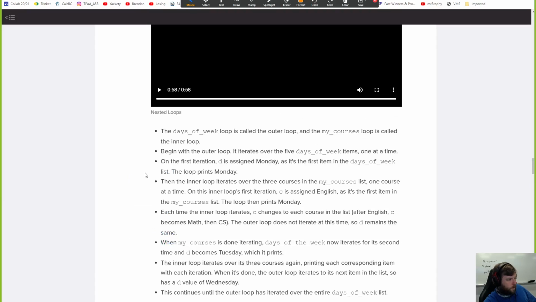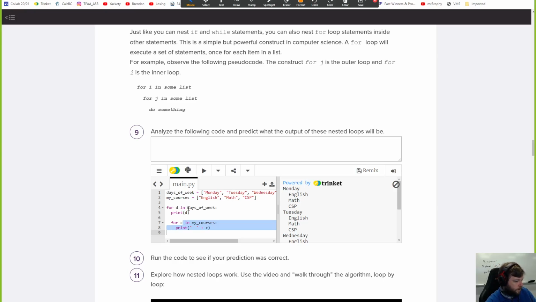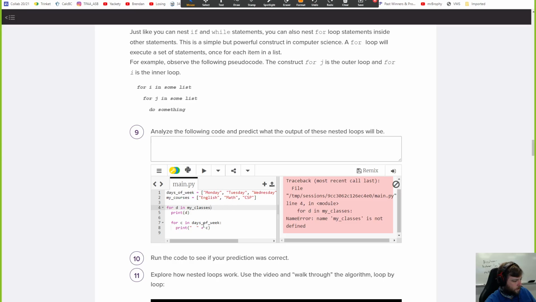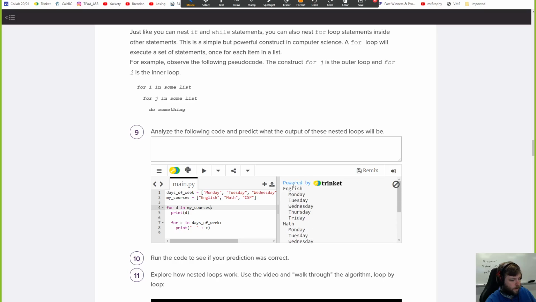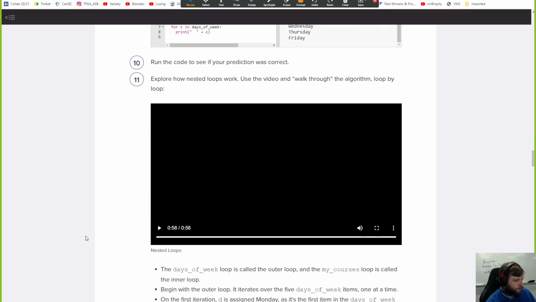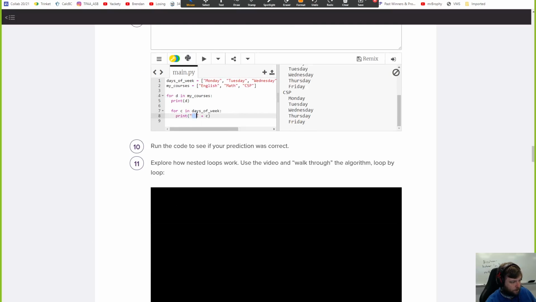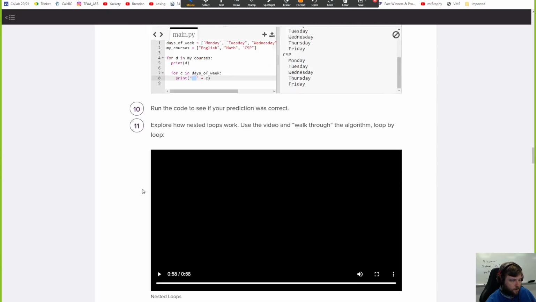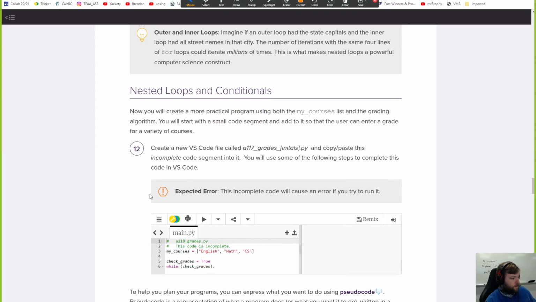All right. Okay, what's a neat thing? If you flip this order, make this days of the week and this my courses... Hey, English on the days, math on the days, and CSP on those days. You can do it that way too. The indent happens because they print this line before the print. Kind of clever.